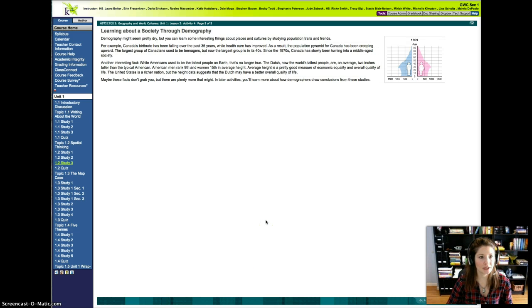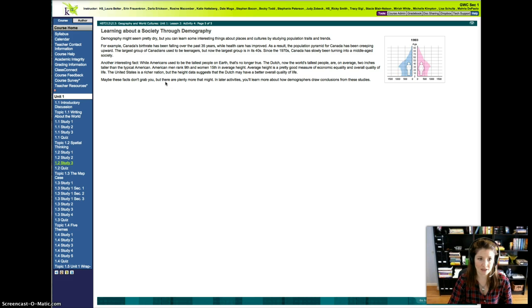Page 5, learning about a society through demography. Demography might seem pretty dry, but you can learn some interesting things about places and cultures by studying population traits and trends. For example, Canada's birth rate has been falling over the past 35 years, while healthcare has improved. As a result, the population pyramid for Canada has been creeping upwards. The largest group of Canadians used to be teenagers, but now the largest group is in its 40s. Since the 1970s, Canada has slowly been turning into a middle-aged society.